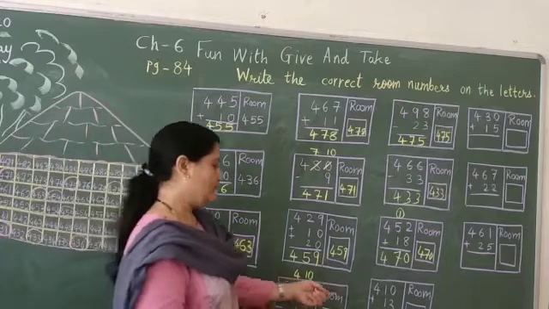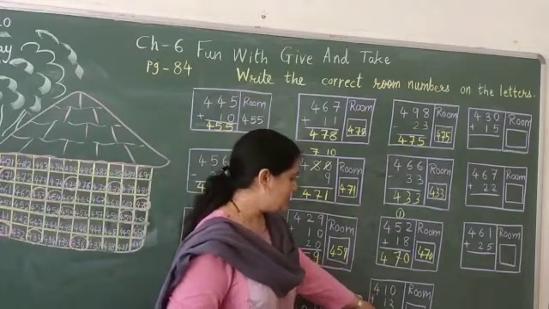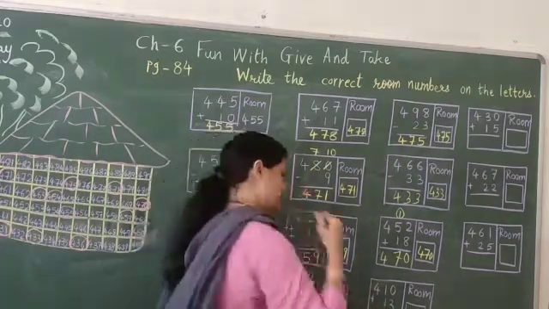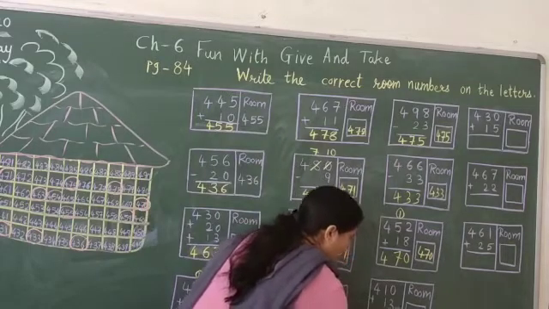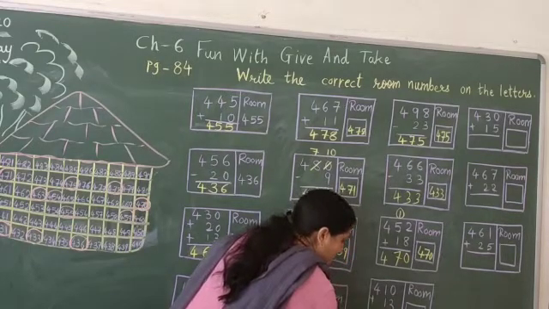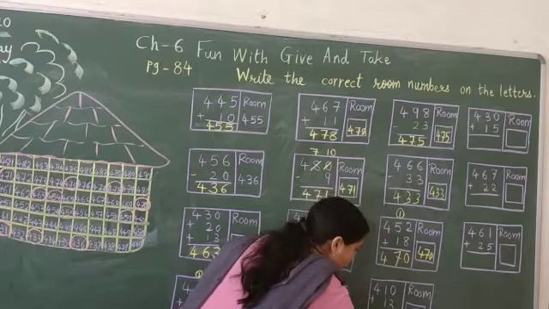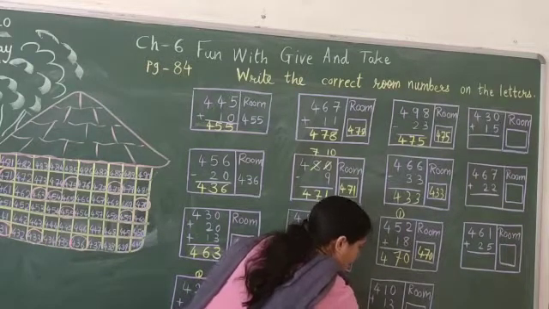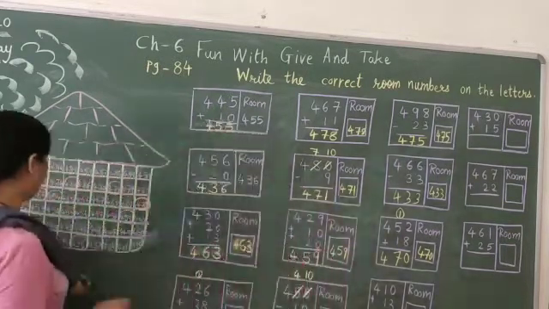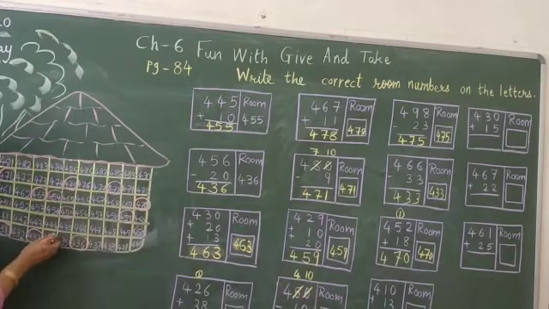Understood? Now this 0 plus 3 plus 1. 3 plus 1 is 4. 1 plus 1 plus 1 is 3. So 434. Where is it? Find out. 434 is here.